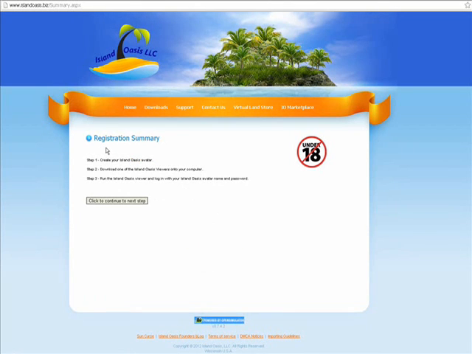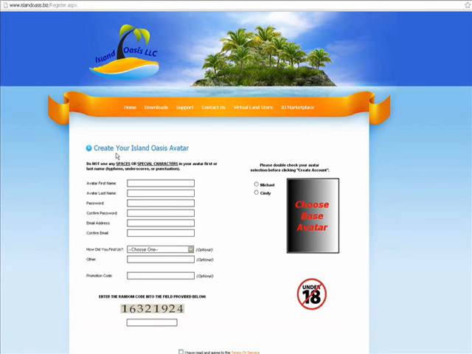Now we have a registry summary. That just lets you know that the next three steps will be creating your avatar, downloading one of our viewers, and finally logging in. Now we need to create our Island Oasis avatar. The next steps will be choosing your first name and your last name, and this is the name that you will be known in world as. We do ask that you use no spaces or special characters when creating your first and last name. However, it can be any name you can think up.